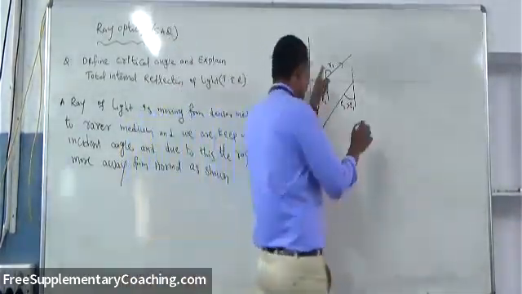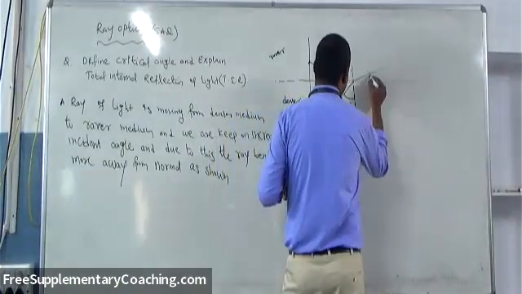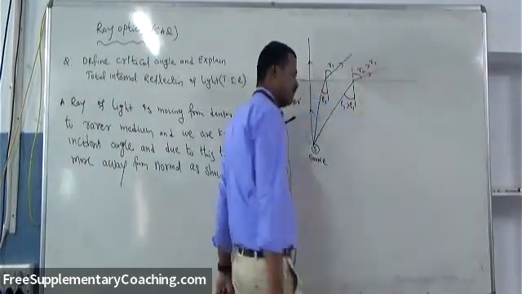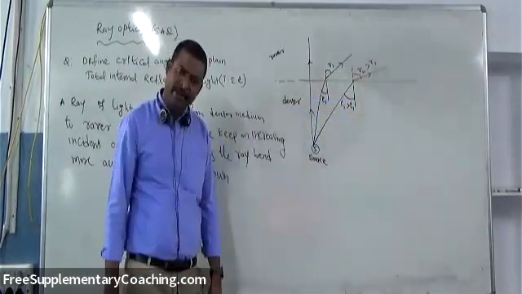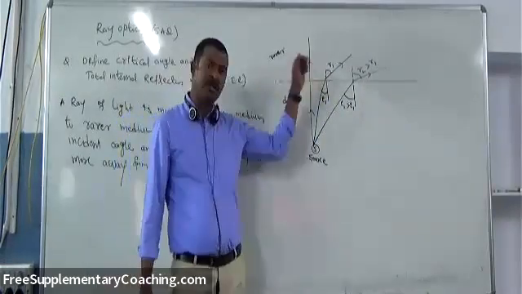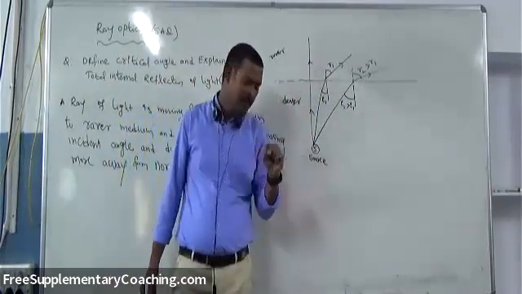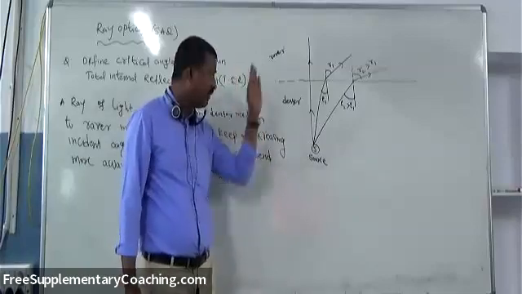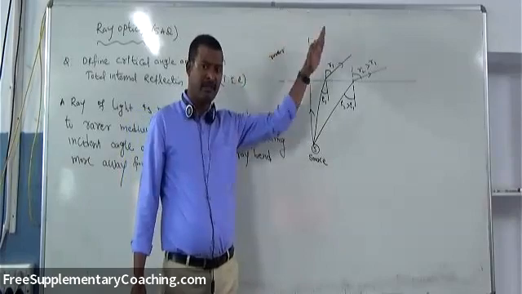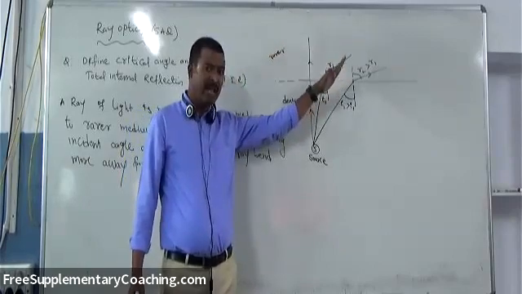That means it will bend more away like this. This is R2, which is also greater than R1. So like this, a ray of light going from denser to rarer medium, the refracted light will bend more away from the normal, and it keeps on increasing.